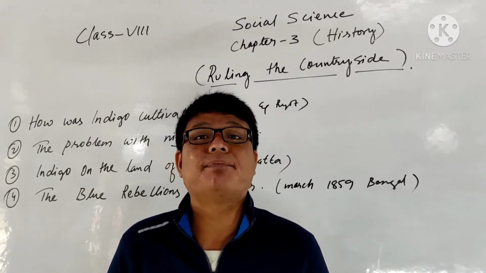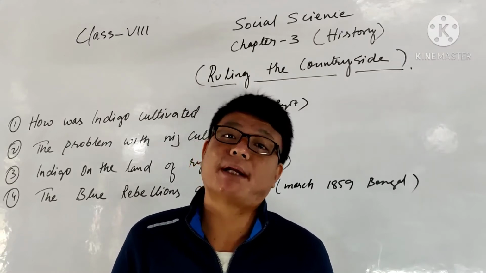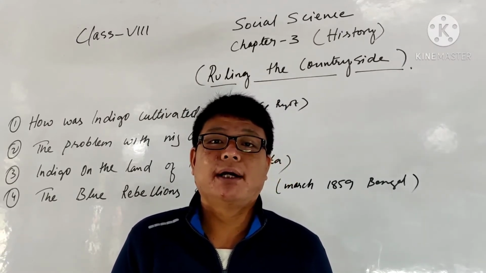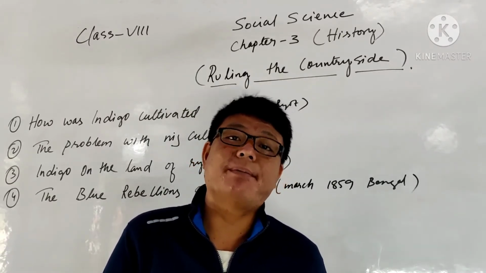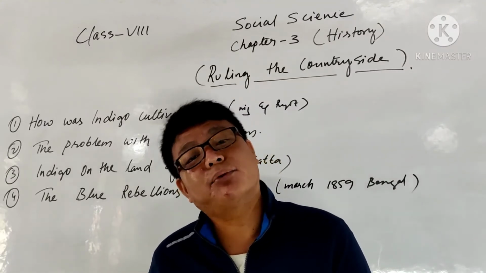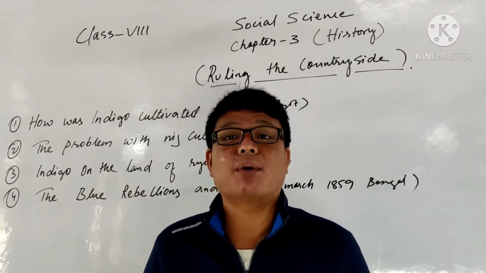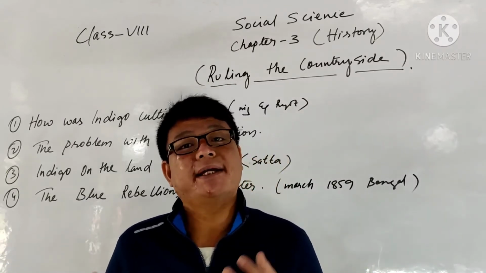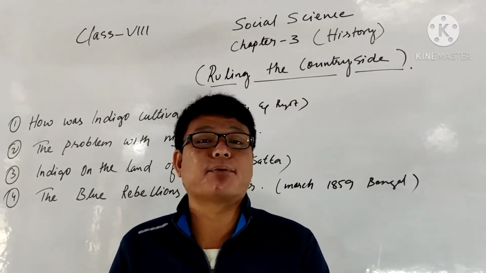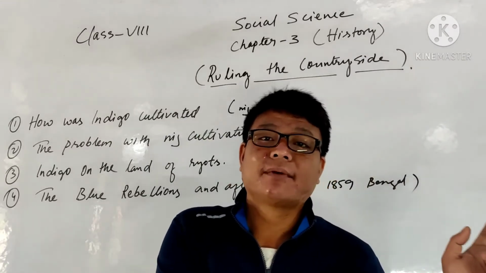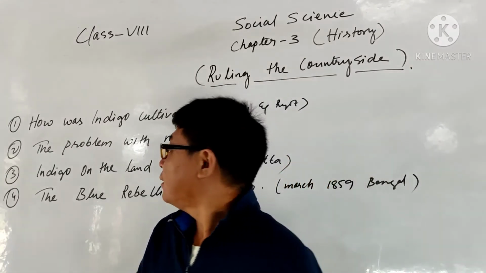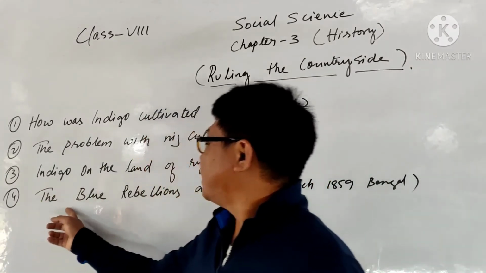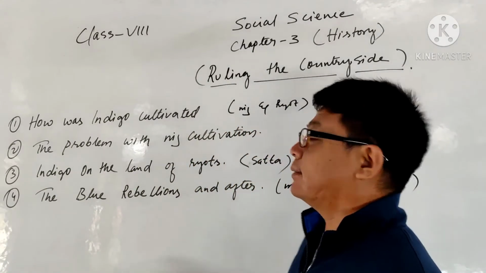Though the East India Company paid them huge amounts of money for planting indigo, and they needed food for feeding their family members too. Mostly people were now working on indigo only, because the East India Company already knew that indigo profits are higher if it is bought and exported to Europe. So the last topic for today is the Blue Rebellions and after.